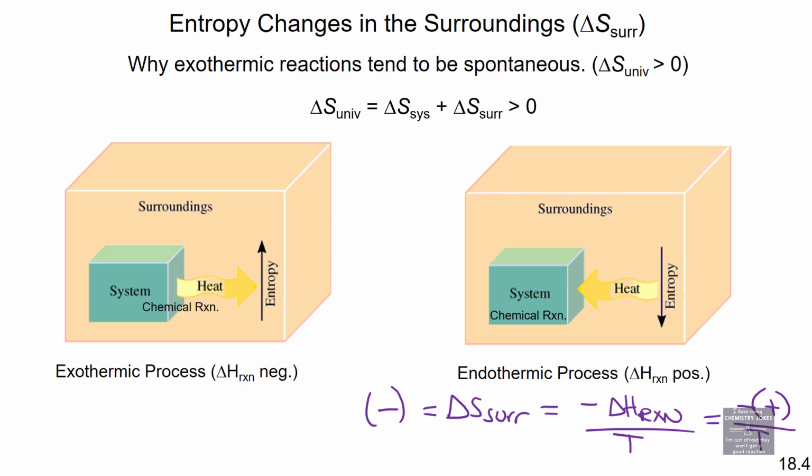So in this case, because delta S surroundings is negative, in order for an endothermic reaction to be spontaneous, the system must increase by more than the surroundings decreases to give you a positive value overall. This kind of change is much less frequently going to lead to a positive delta S universe. Exothermic reactions are much more likely to be spontaneous than endothermic reactions because the surroundings is such a large contributing factor while the system is small. Maybe we understand that, maybe we don't.